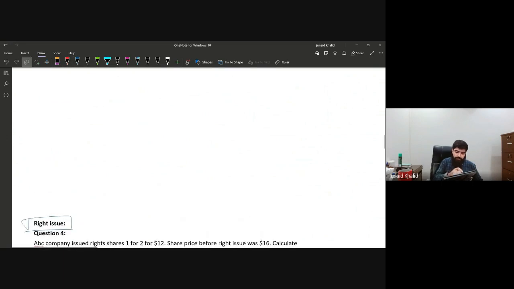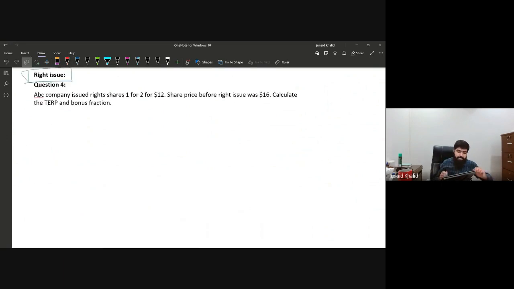So let's try this one. Question number 4 is the basic one. Let's try to solve it. ABC company issued rights shares, that is 1 for 4, at $12. The rights shares are issued at this price, that is $12. The share price before the rights issue was $16.